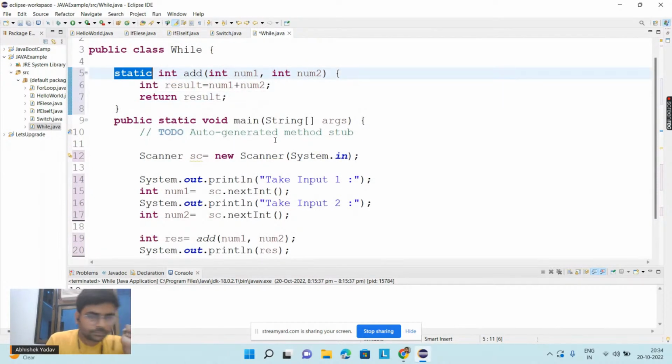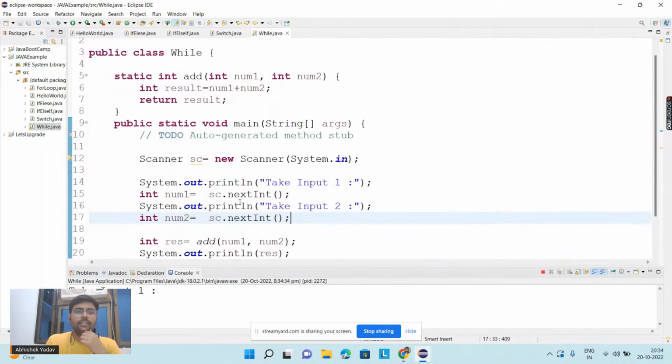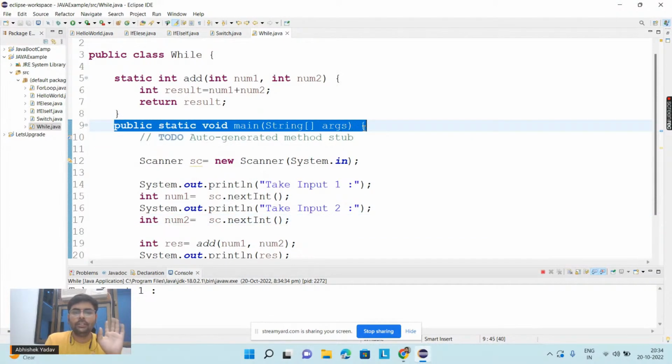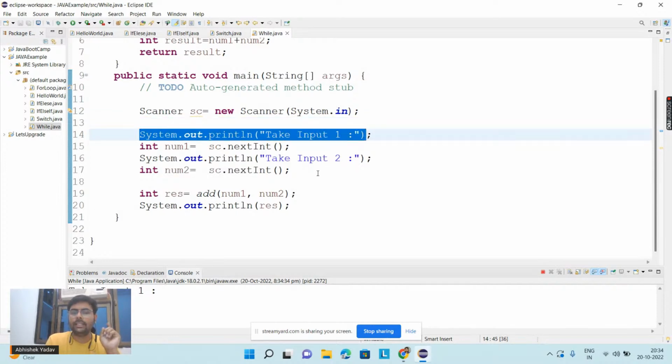So let's try to run the program and see if we are getting the correct output or not. Here you can see first what is happening. First we start the execution from public static void main, because we know this is my starting point, my entry point. After that, this line will get executed and the object will be created. After that you execute this line, take input 1, so that's why we got take input 1 on the output screen.